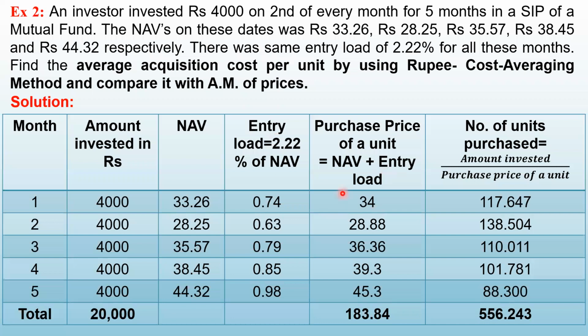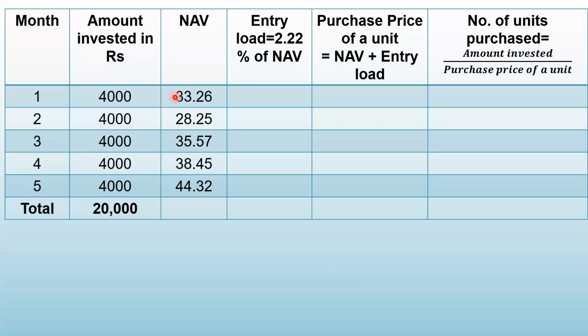Once you have calculated the purchase price of a unit, you have to find the number of units purchased, which is amount invested divided by purchase price of a unit. So this much information was given to us, first, second, and third columns, and the remaining 3 columns we have to calculate and write. I have already calculated and written them here, but in front of you, I will show you how we got these figures.